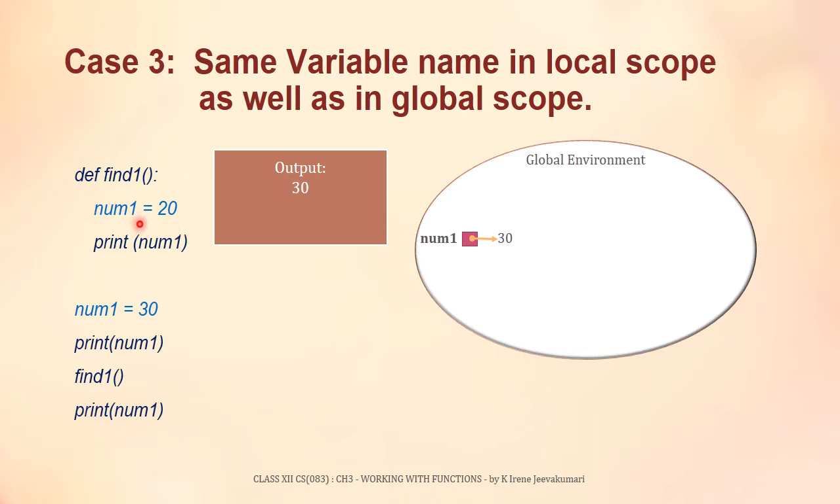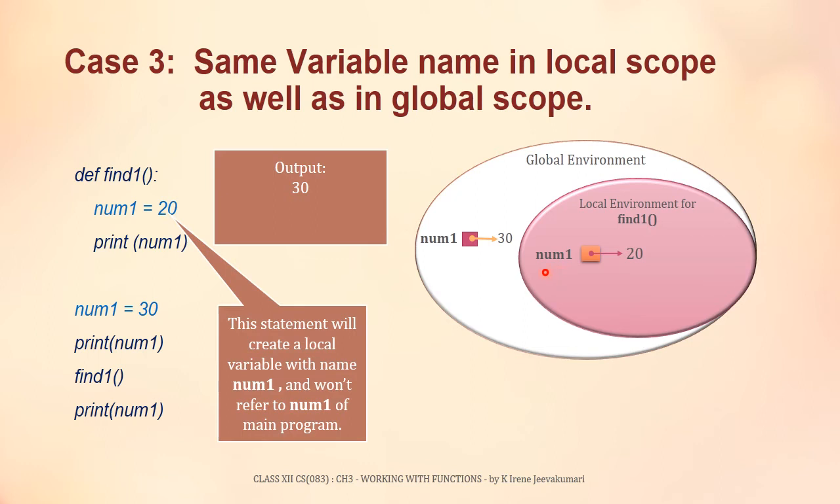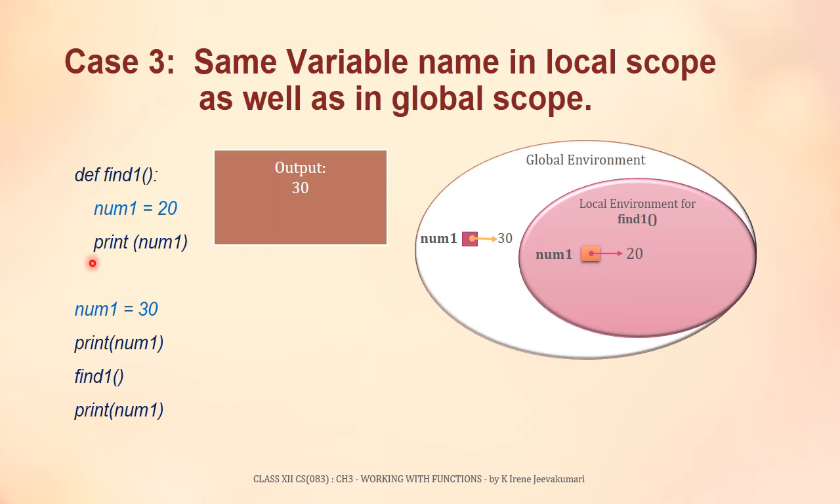Num1 becomes a local variable as it is available inside this function. So the local environment for find1 will be created with the local variable num1 and it will be referencing the value 20. You can see here the local environment is created and local variable num1 is referencing the value 20. So this statement will create a local variable with the name num1 and it won't refer to the num1 of main program. This num1 is different from this num1. Now the next statement to be executed is print statement. This print statement prints the value of num1.